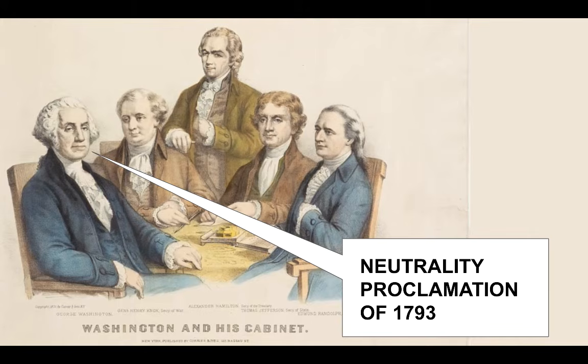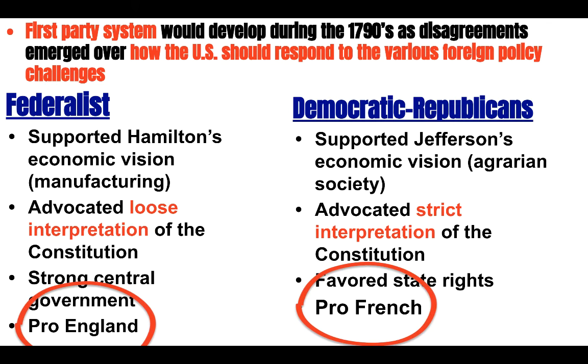In it, he said the U.S. would be neutral, and the rationale was, we are a young nation, the last thing we need is getting into one of Europe's wars. These challenges further fueled political disagreements over the best way to respond to both the French Revolution and the war that followed.